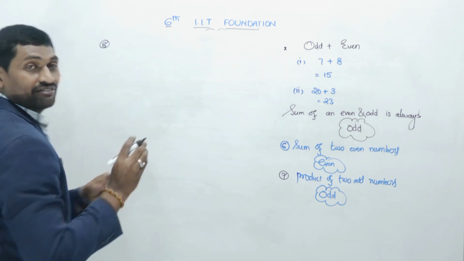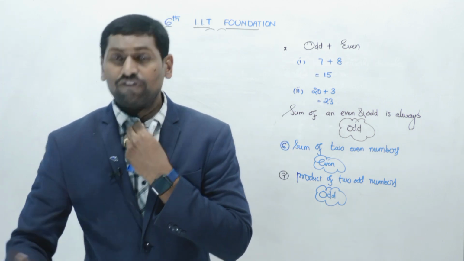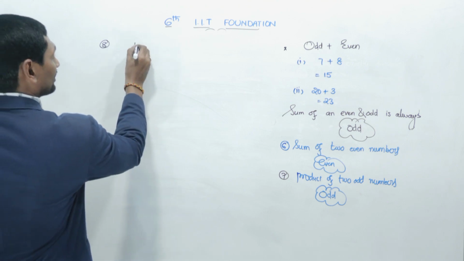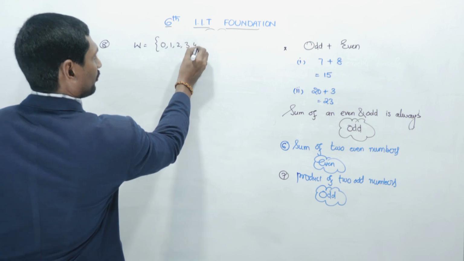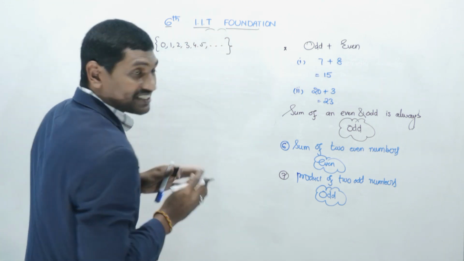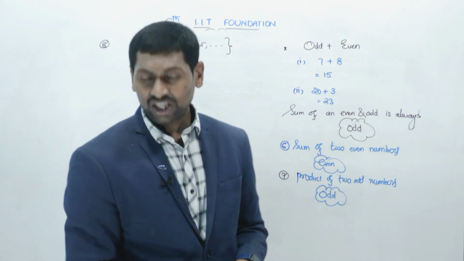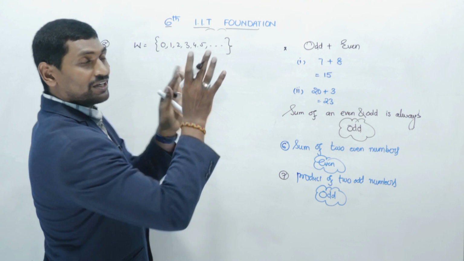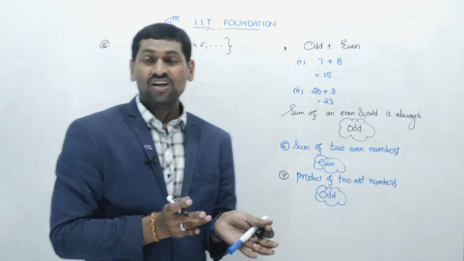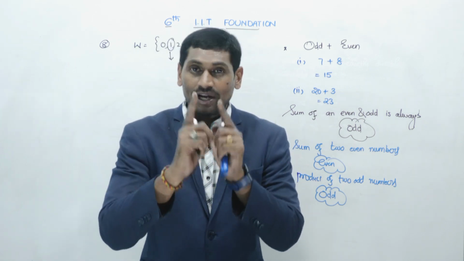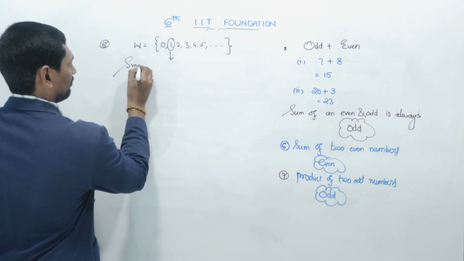Question number 8: what is the smallest odd number in the set of whole numbers? Let me write the whole numbers first: 0, 1, 2, 3, 4, 5 and so on. You are asked about the smallest odd number. Odd numbers are those which are not divisible by 2. So the smallest odd number is 1. Whether it is the set of whole numbers or the set of natural numbers, 1 is the smallest odd number.